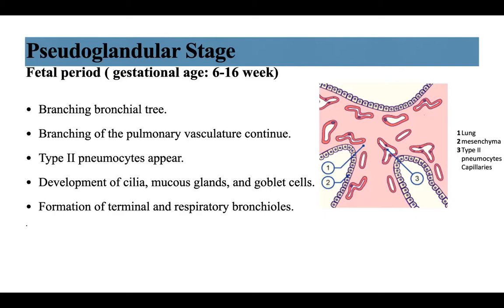Therefore, we expect the surfactant to be secreted in the third stage. There will also be development of the cilia, mucus glands, and goblet cells, formation of terminal and respiratory bronchioles, and by the end of the pseudoglandular stage, the conductive zone ends.